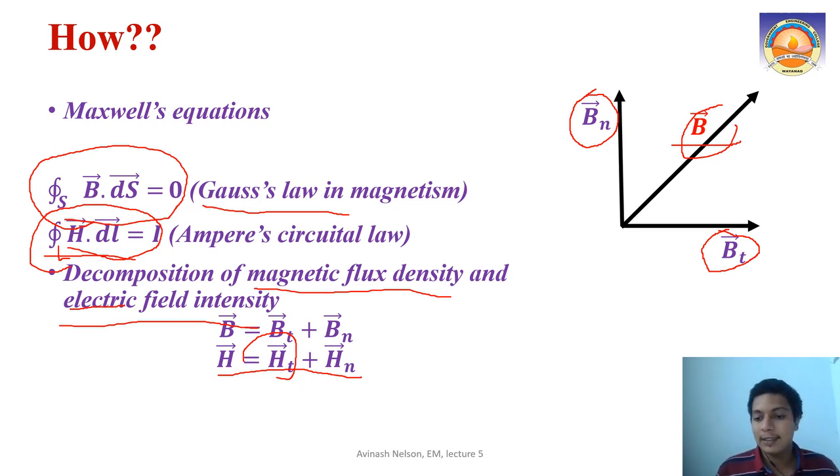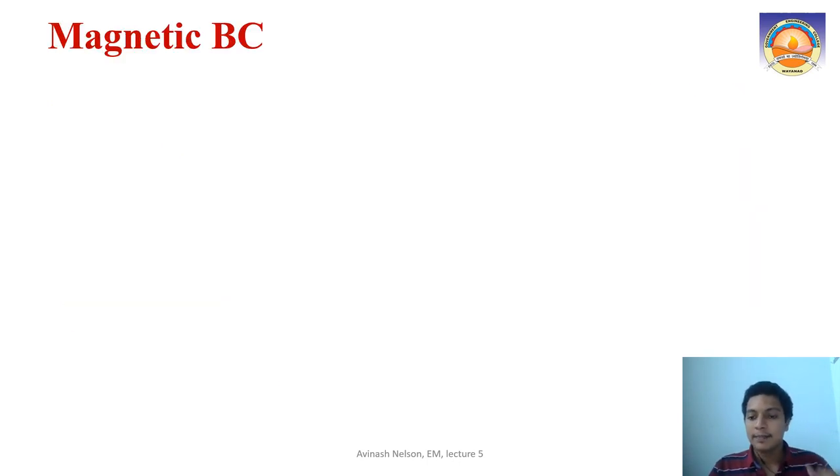These are the two concepts that we will be using to derive the boundary conditions. One, using the two Maxwell's equations, which are Gauss's law in magnetism and Ampere's circuital law. Along with that, we will decompose the vectors B and H, which specify the magnetic field, into tangential and normal components. This way we can analyze.